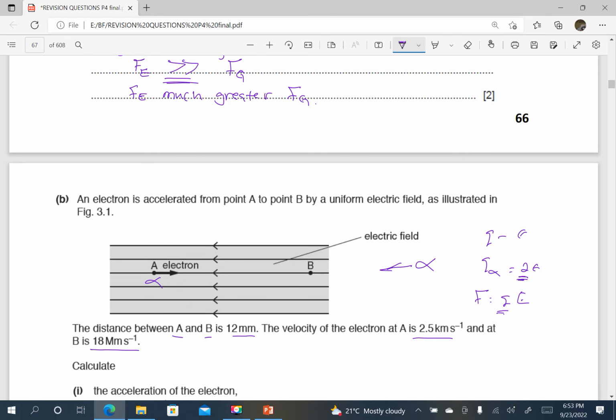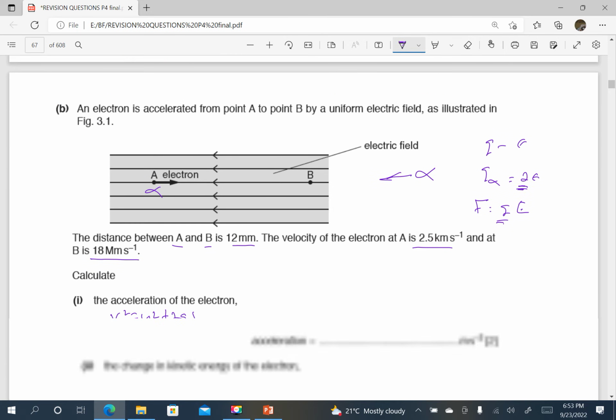So the two major important differences are as a result of the charge. One, the alpha particle and the electron have opposite charges, so they experience forces in opposite directions. Two, the magnitude of charge of an alpha particle is twice the charge of an electron. Therefore, the force experienced by the alpha particle is twice in magnitude that experienced by the electron.